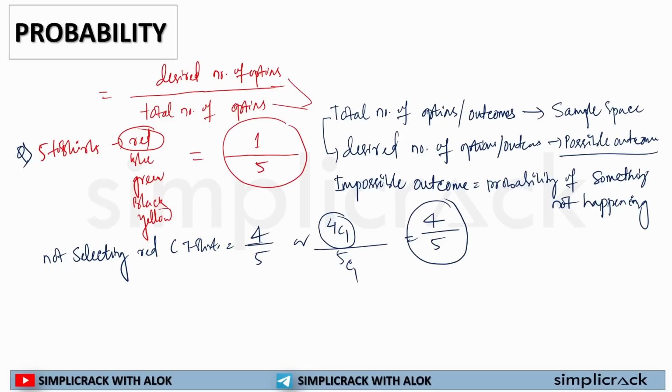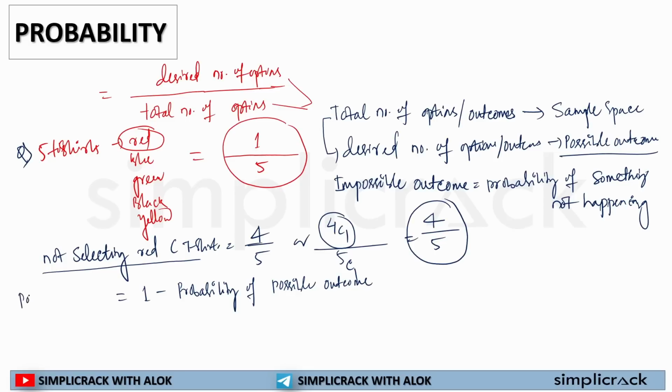Now we see this impossible event, that is not selecting something. This can be written as 1 minus probability of possible outcome.